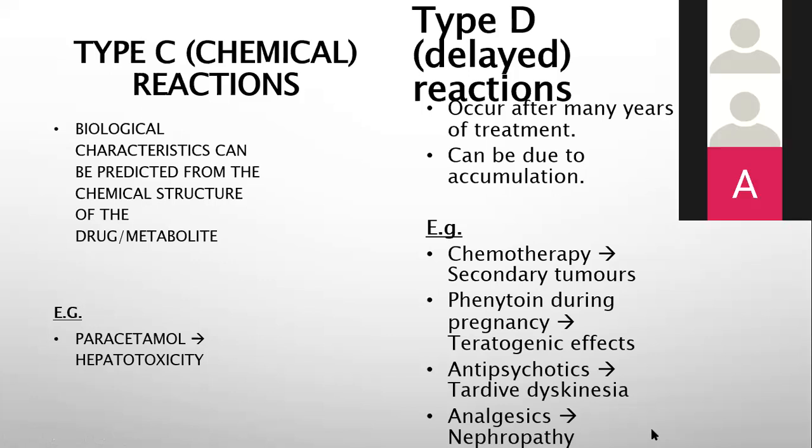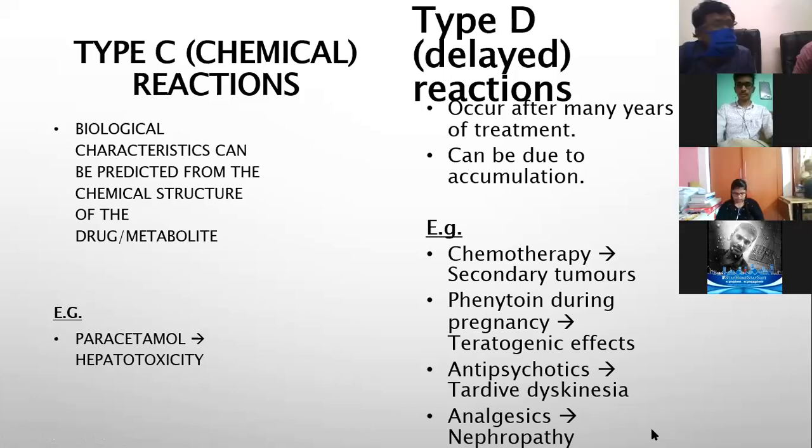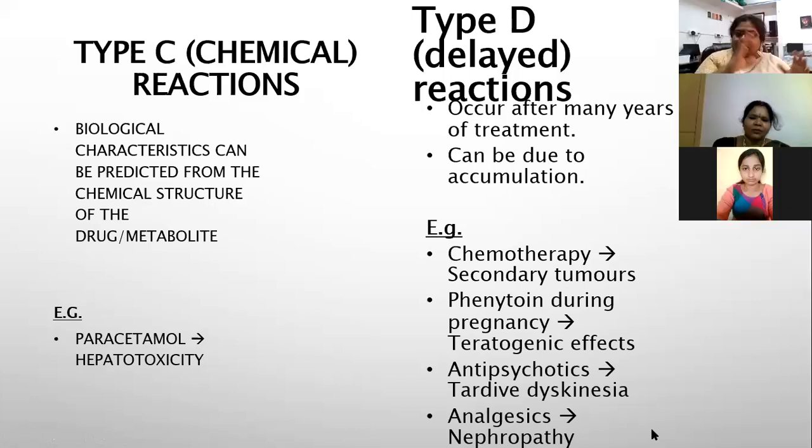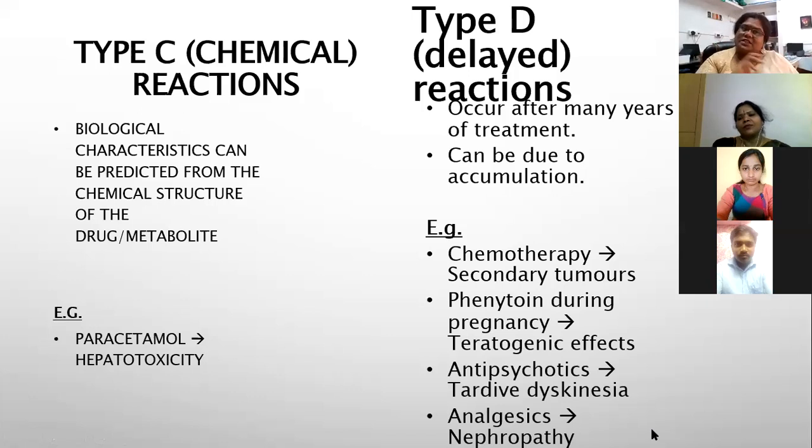So you can remember, A is predicted, B is unpredicted, C is a biological characteristic of a molecule, and D is a delayed reaction of the molecule. Most of the reactions happen within these classes. Can I have the next slide? E.